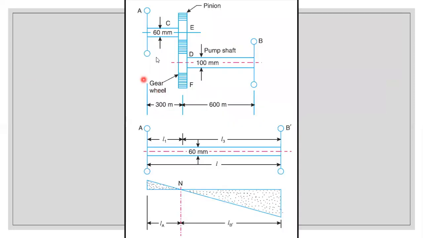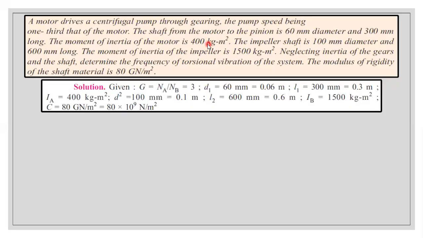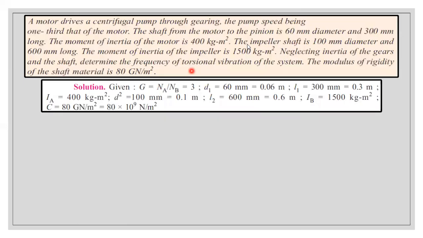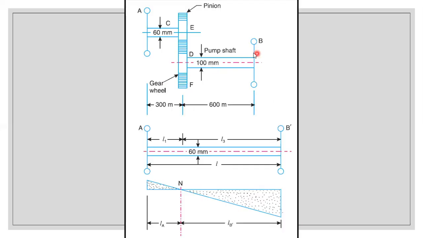So this is a gear problem, right? We know that the first one will be representing the motor, and the last one will be representing the impeller or the centrifugal pump. What I have given is the shaft from the motor to the pinion is 60 mm. So motor to pinion, this will be representing the pinion. So this is the motor. It will be connected by a shaft having a diameter 60 mm and length given as 300 mm. The second thing they have given, the impeller shaft is 100 mm diameter and 600 mm long. So this is the impeller shaft. It will be connecting between the impeller and the gear wheel, and length is also given. So it's very much clear. From the given data, we can use all the data and we can draw this diagram.